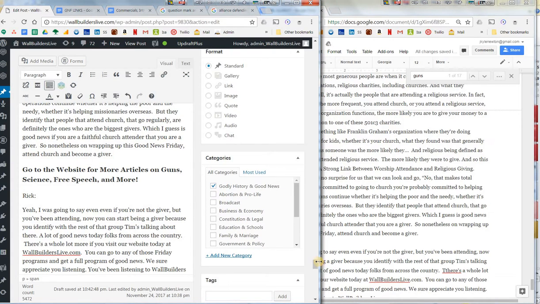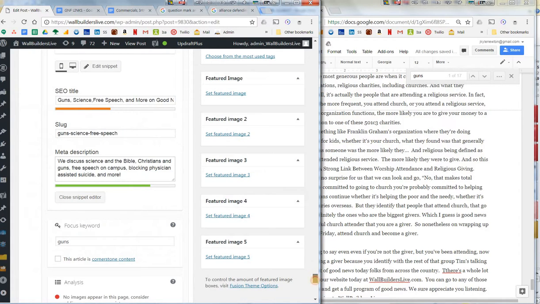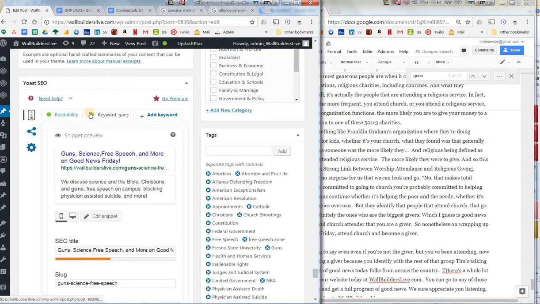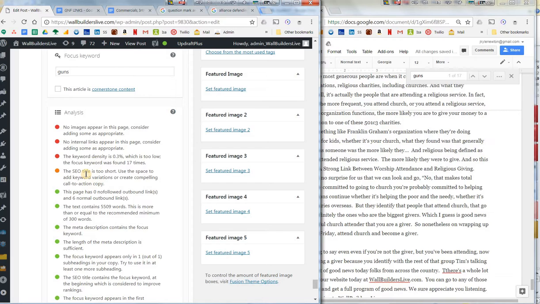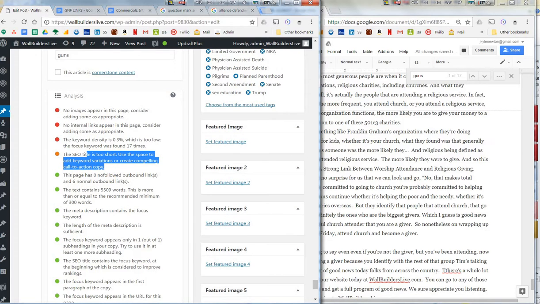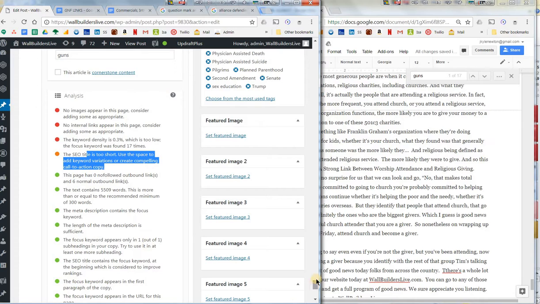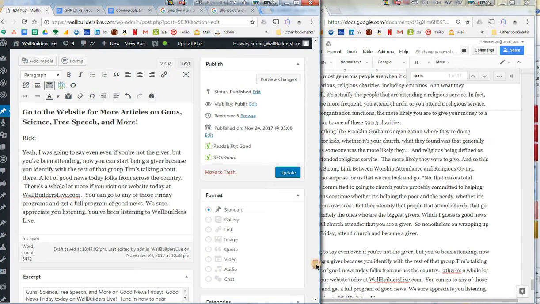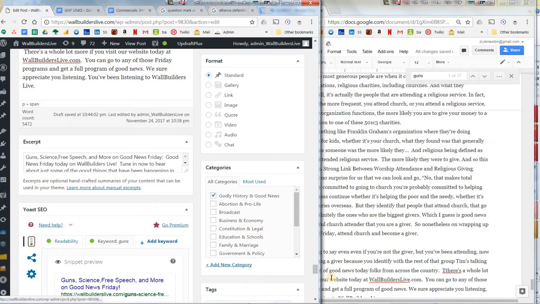Now we'll come down here and look at this. Okay, so our readability is green and our keyword is green. Now if we wanted to be an overachiever, we would come down here and say, wow, we've still got a few things, the SEO title is too short, we need to make it longer. But because we have so many really good things, our overall score is green. So that was our goal. Since our overall goal was to get a green, we are now green.